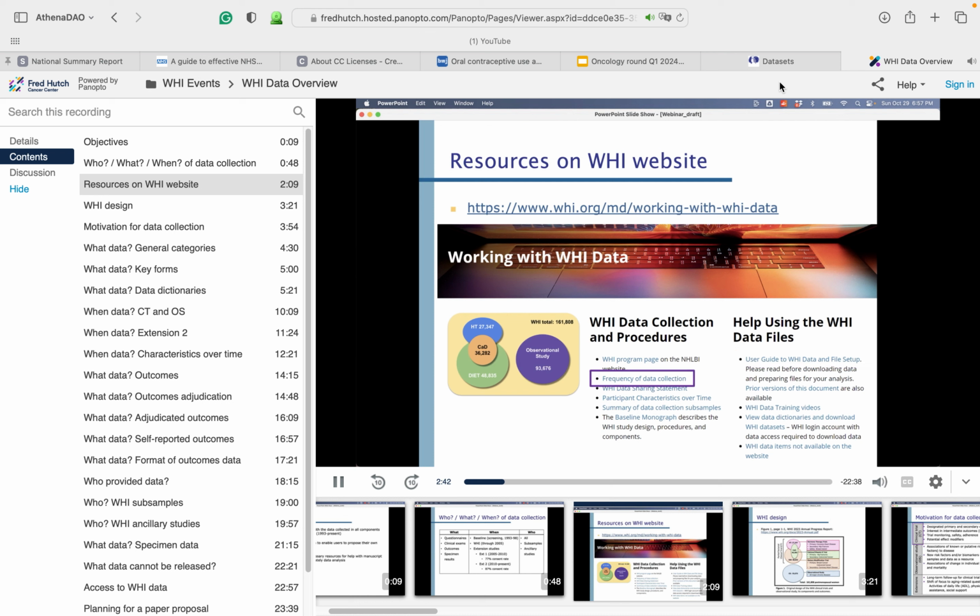There's also information about the frequency at which different WHI data forms were collected, as well as a table showing how different participant characteristics were collected over time. Fully searchable data dictionaries are also included on the website. Access to the data itself requires a WHI account, but access to the data documentation is available for all. And finally, you can also find information on which data items are not available for download, as well as information on how to proceed if any of these items are necessary for your project.